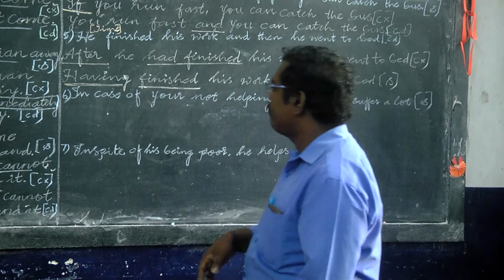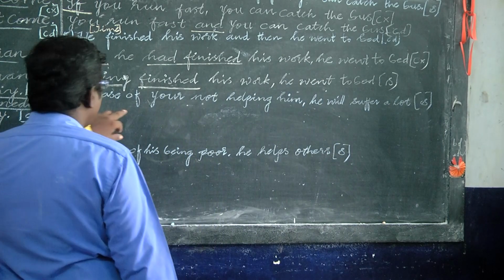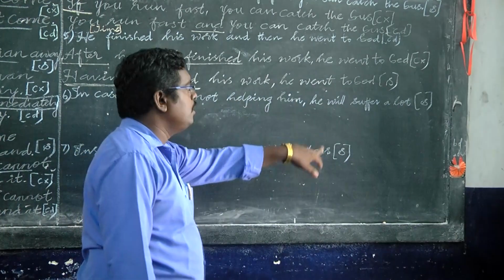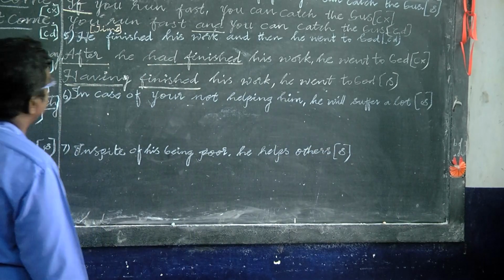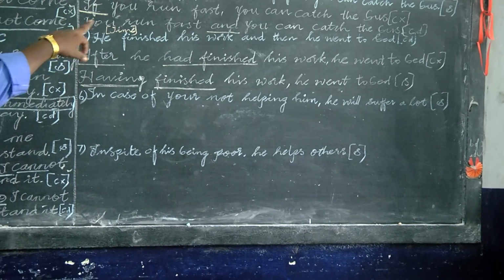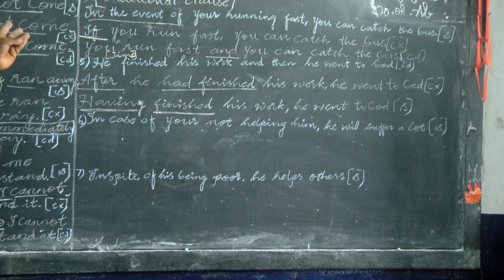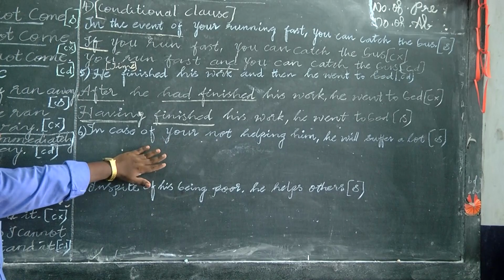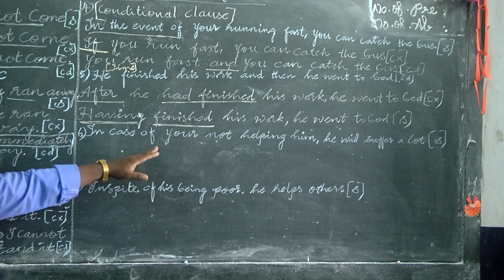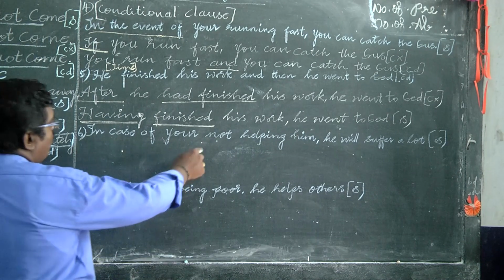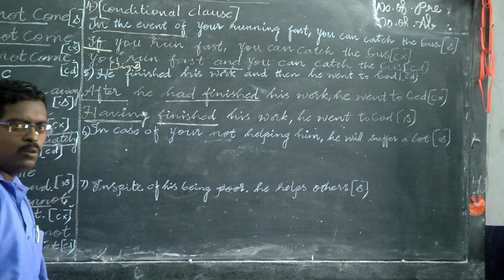So the next type: in case of you are not helping him, he will suffer a lot. Already we saw in the event of your running fast, you can catch the bus, which is a conditional clause. It is the same conditional clause but in negative form.